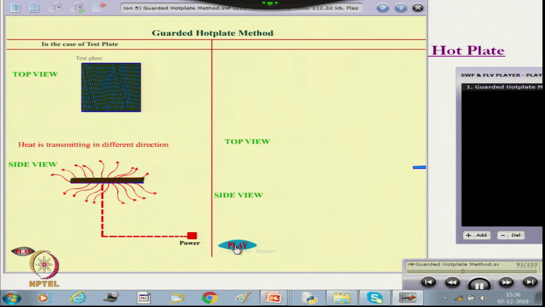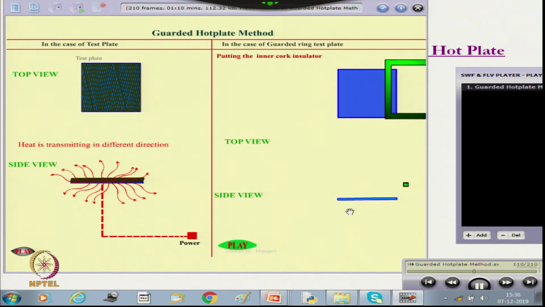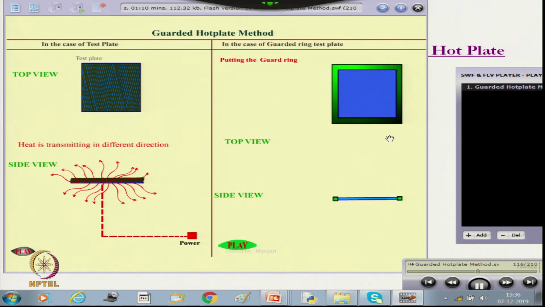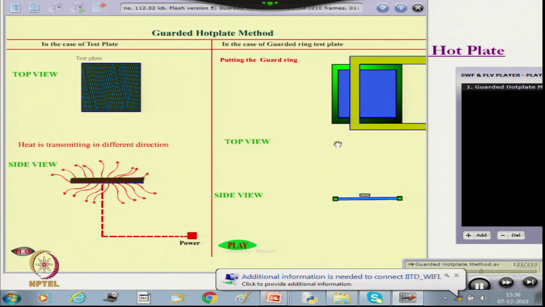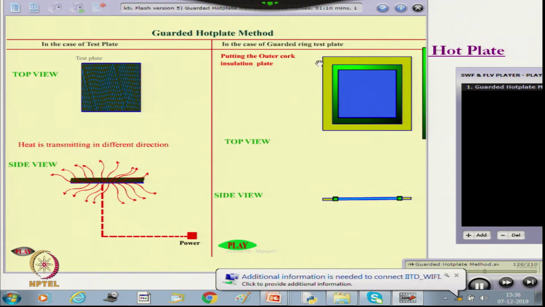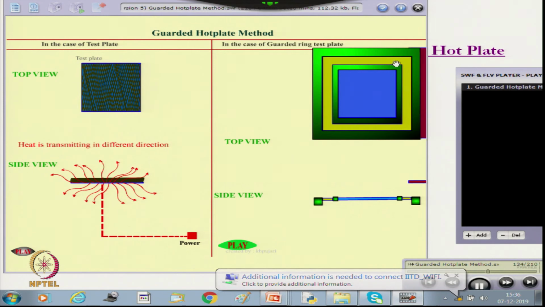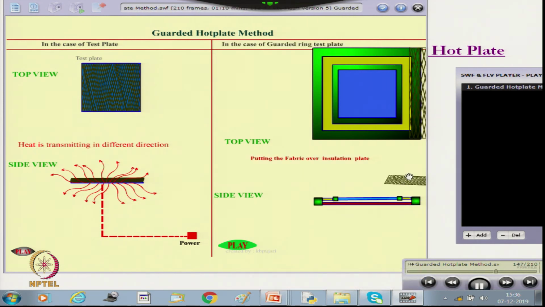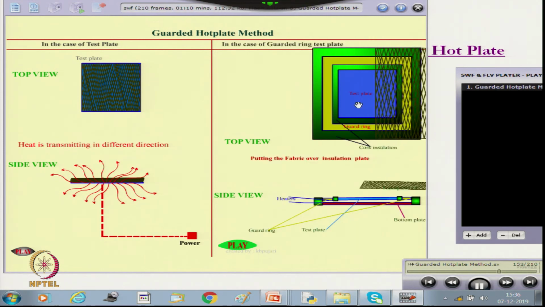Now, in the guarded hot plate method, the test plate, this is the insulating material, guard plate, this is the guard plate and the bottom plate, the red one, and fabric is placed on that.